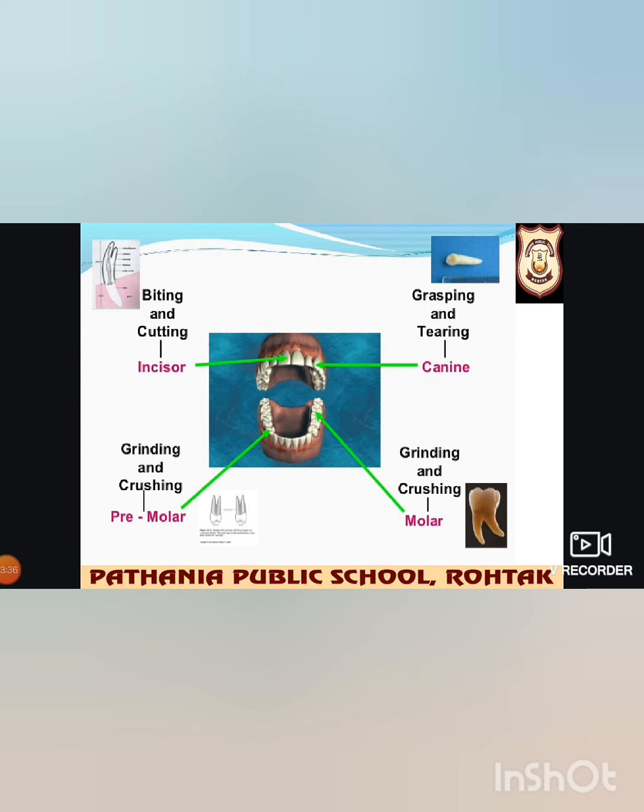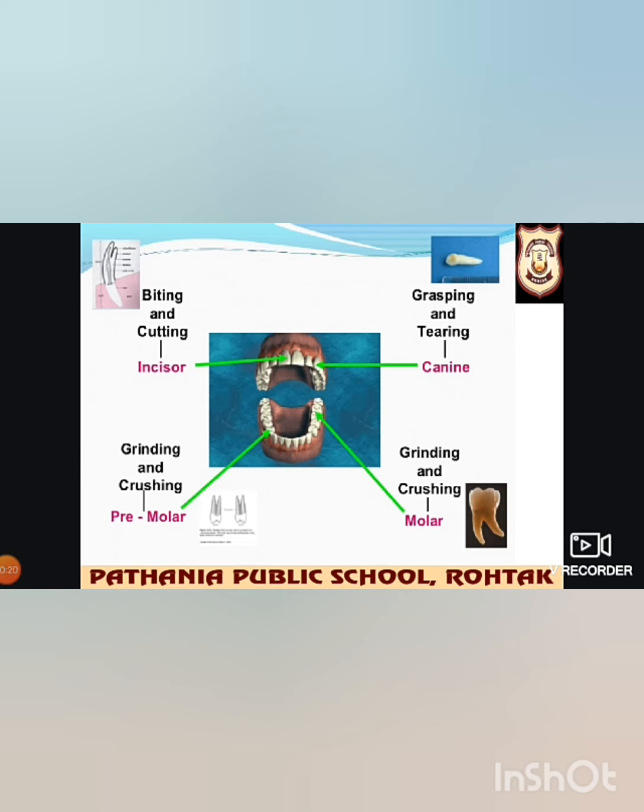These are 4 flat and blade-like structures in the front part of each jaw. These teeth are used to bite and cut the food into small pieces. Next is canines. These are tearing teeth. Incisors are 4 in number, flat and blade-like, present in the front part of the jaw, and used to bite and cut the food into small pieces.